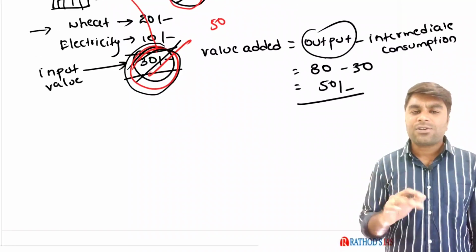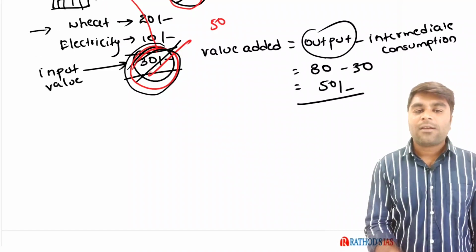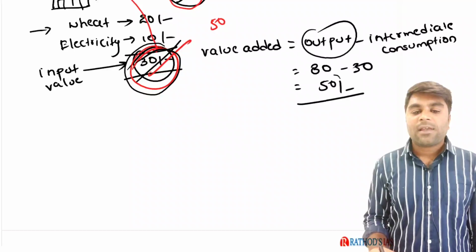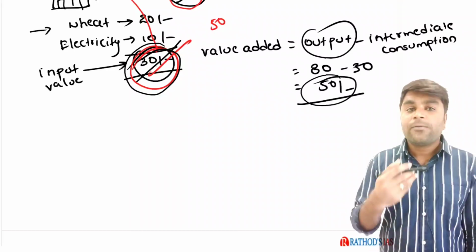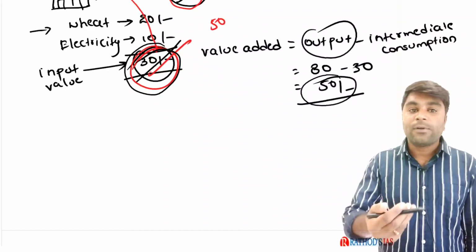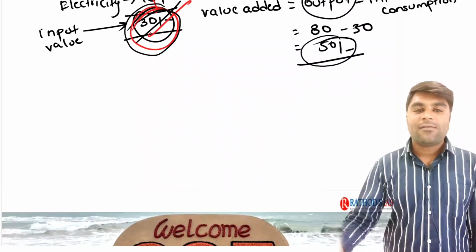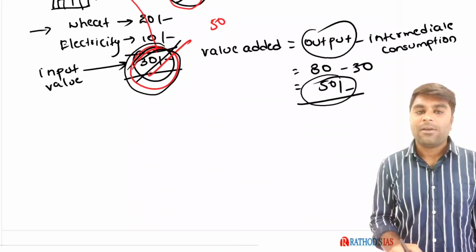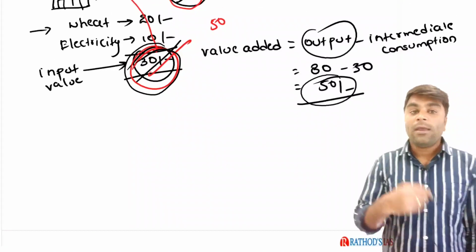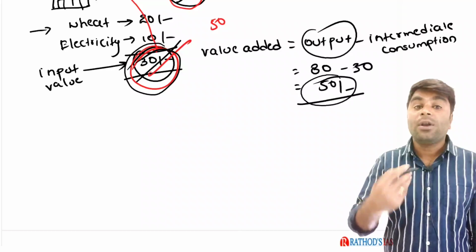Now comes the next question. Okay sir, it is very clear for us right now how this 50 rupees is added. Now what is this 50 rupees all about? Why only 50 rupees? How is it added to the input? Now let us try to understand with another example. See why this 50 rupees is added and how it is added.